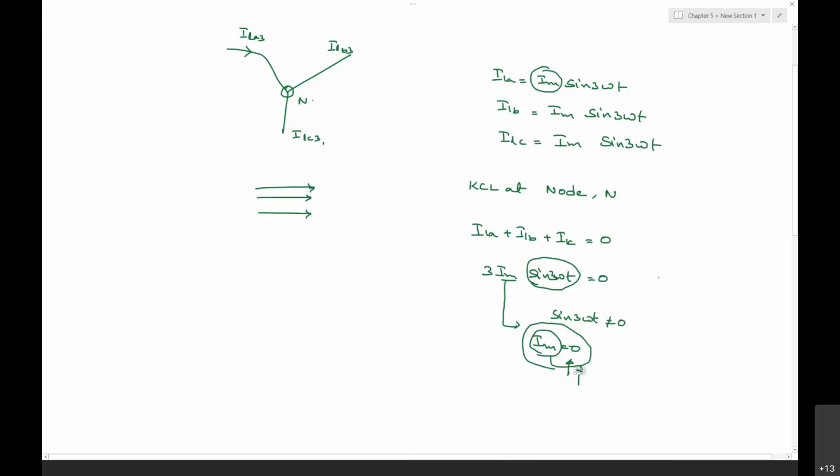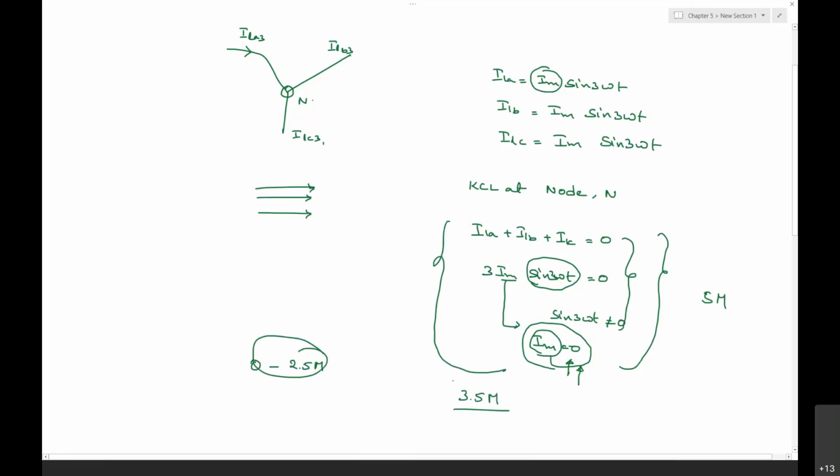If you have written this sort of explanation, I have given you the 5 marks up to the things which you were able to write. If there is no proper explanation, I have given you 3.5 marks. Some of the students have done it, and maybe for them it went from 0 to 2.5 marks. Most of the people, some of the people, have got 3.5 marks without having the proper explanation. How can you make this Im is equal to 0? If you do not explain it properly, you will be getting around 3.5 marks.